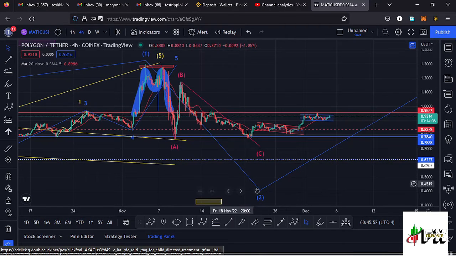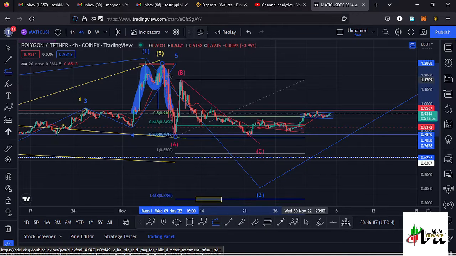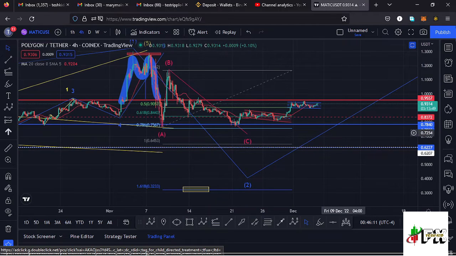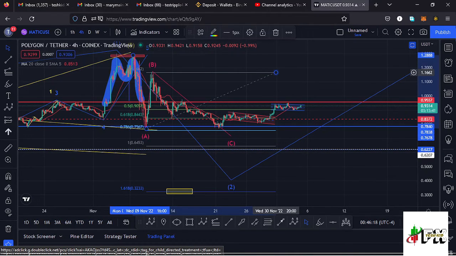And using a trend based Fibonacci, we can sketch out a minimum target area to the lower side in the formation of this wave C, which should fully maximize the formation of that wave 2 to the lower side. And I just need to connect the Fibonacci's from the high of that wave A to the low of the wave A, then dragging the Fibs to the high of that wave B, and that gives me a minimum target area at the Fib level 1.618, and that is at around the $0.32 mark, and that is the minimum that I'm expecting that wave 2 to the lower side to do.